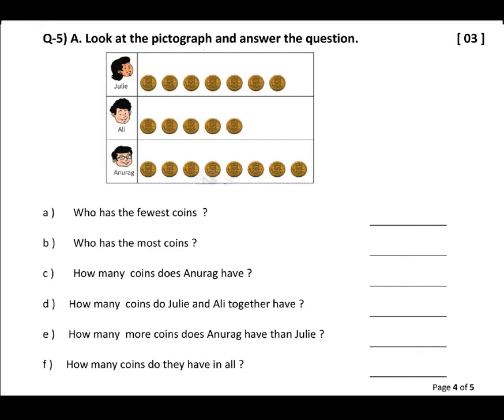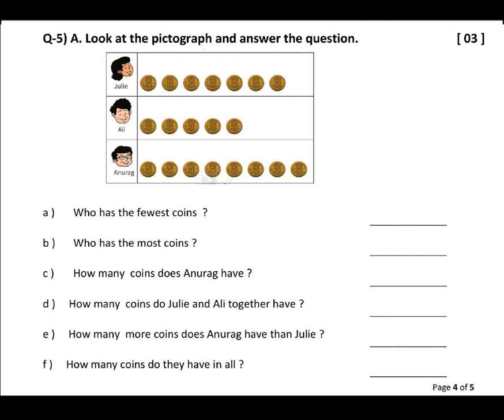Question number 5a. Look at the pictograph and answer the questions. Who has the fewest coins? Count the coins and write down the answer. Who has the most coins? C. How many coins does Anurag have?